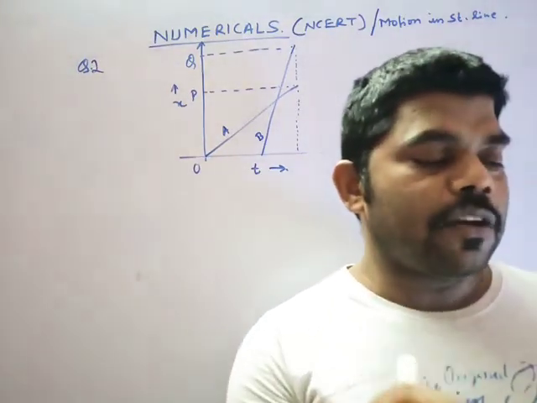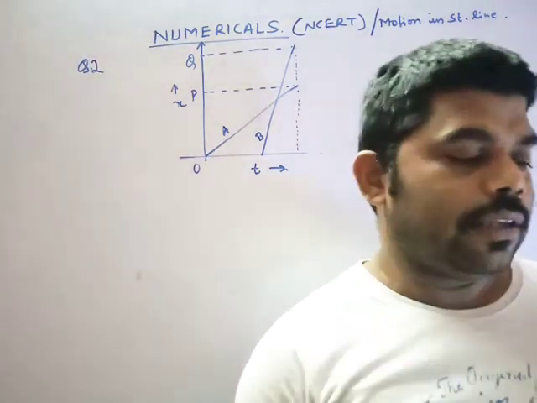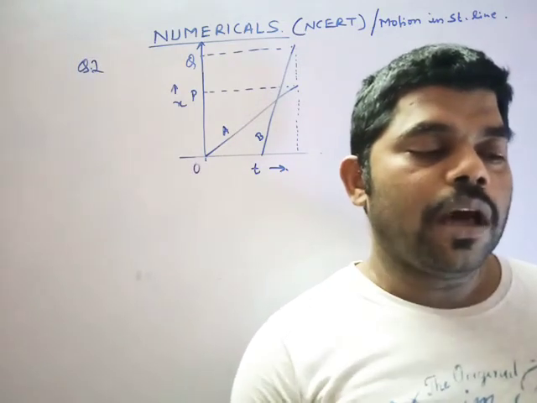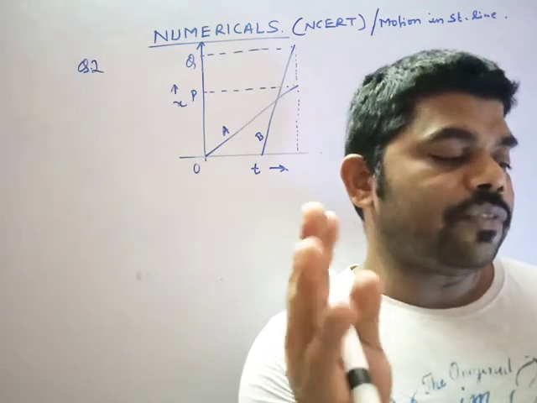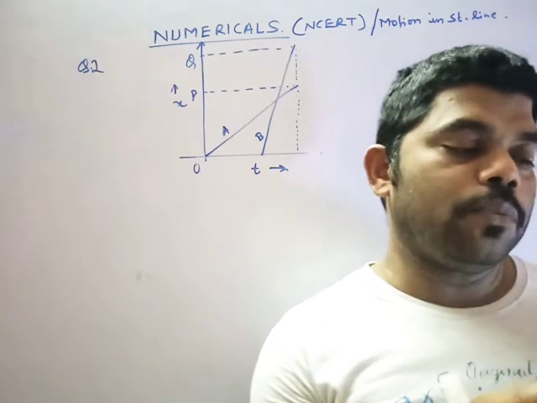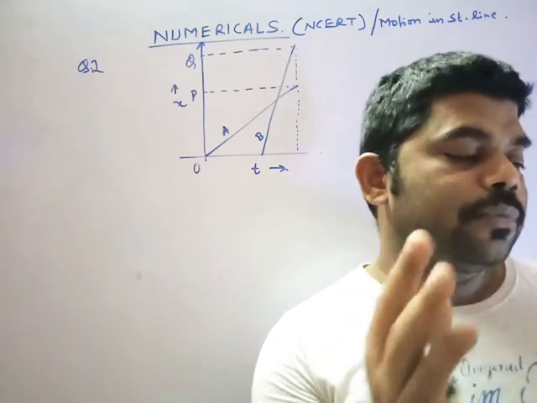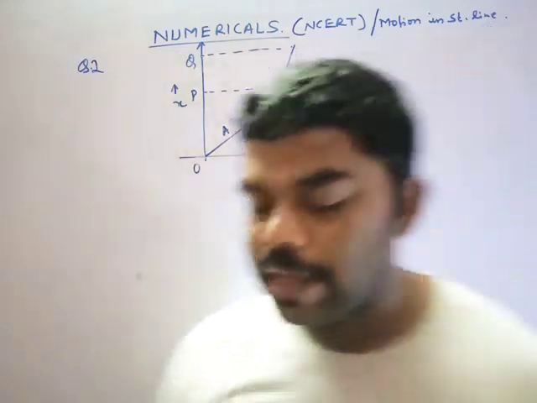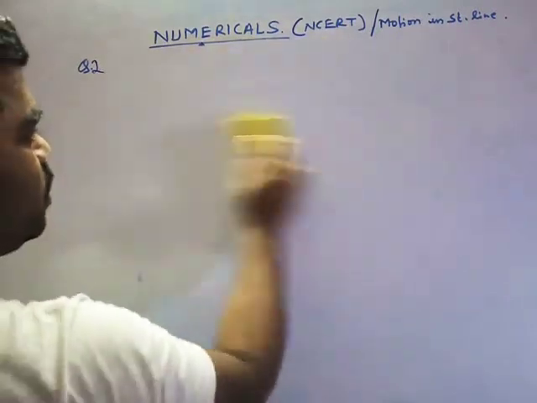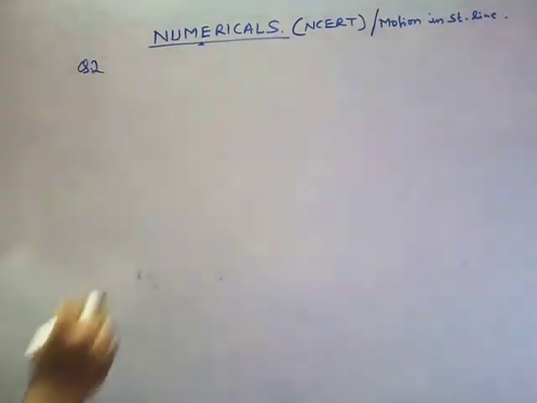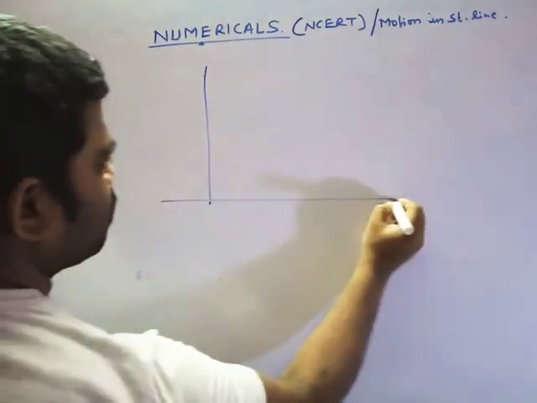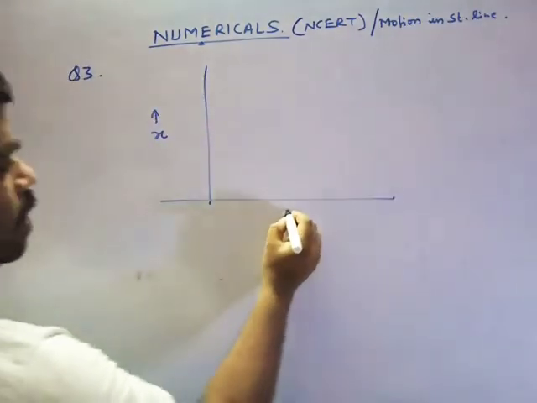A woman starts from her home at 9 a.m. and walks with a speed of 5 km/h on a straight road up to her office, which is 2.5 km away. She stays at her office up to 5 p.m. and returns home by auto. Choose a suitable scale and plot the x-t graph. That is, you have to plot a position-time graph for question number 3, a graph between position x and time.